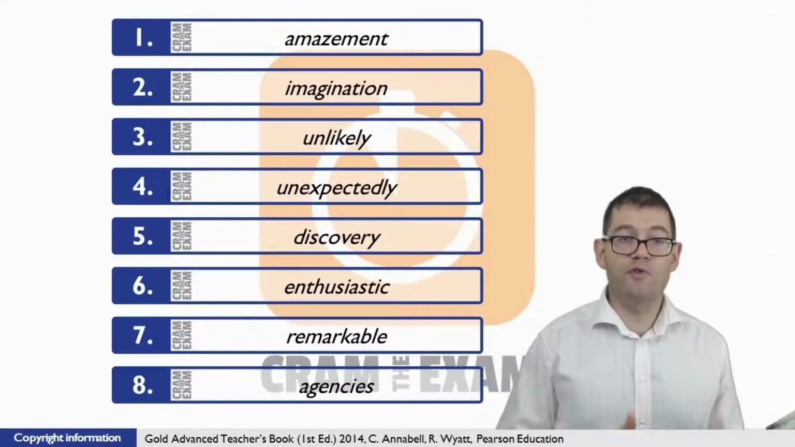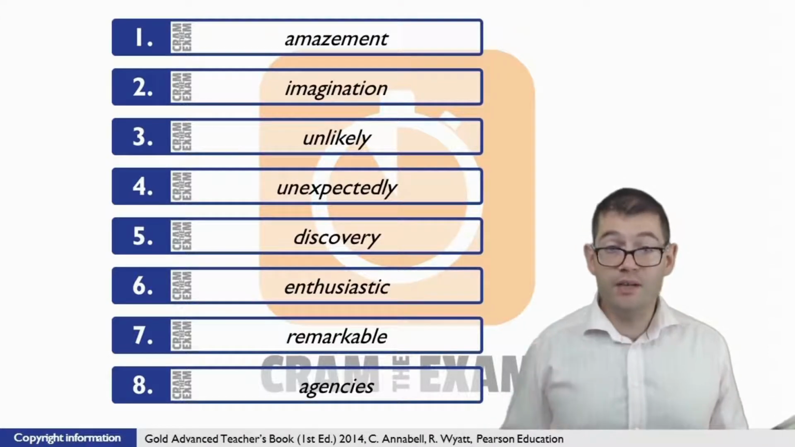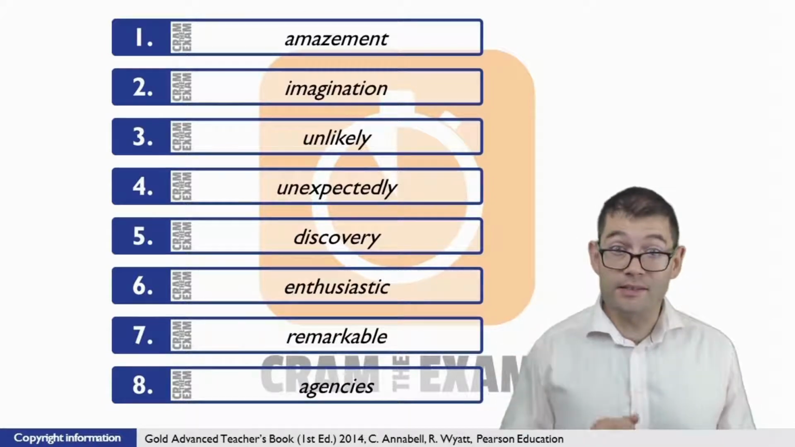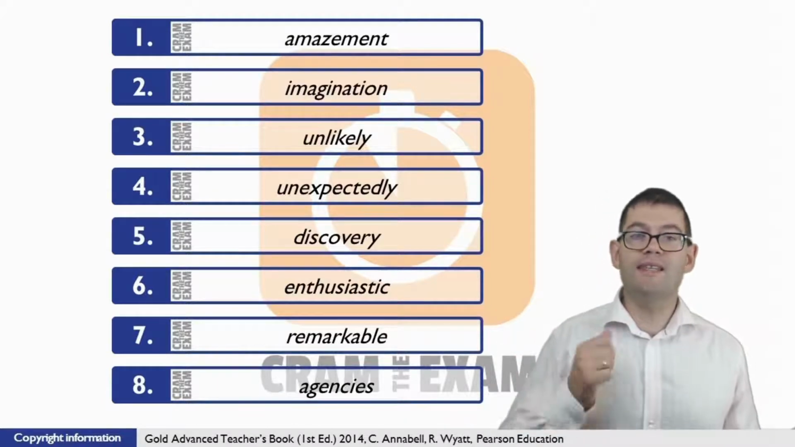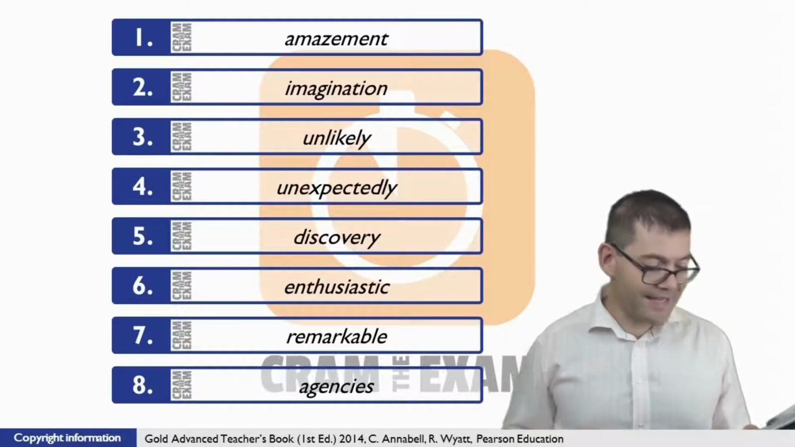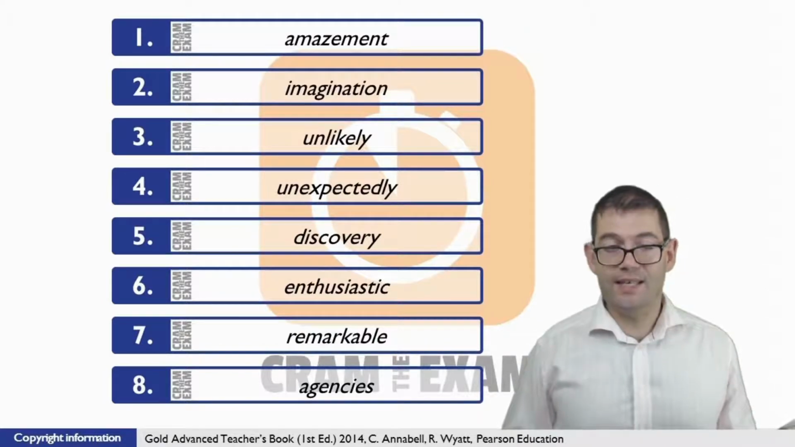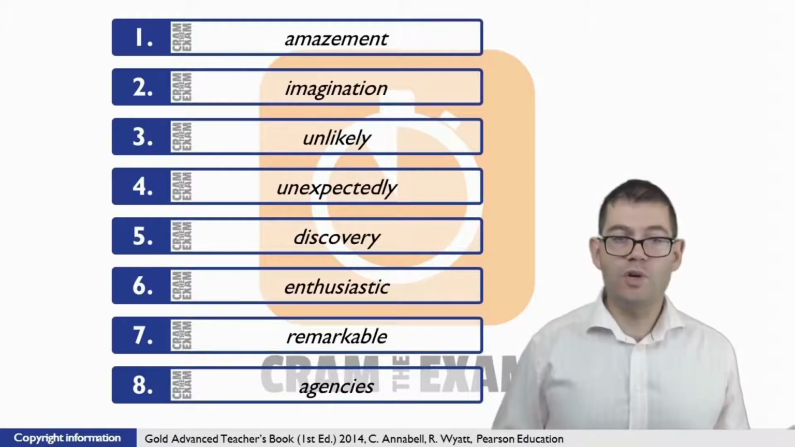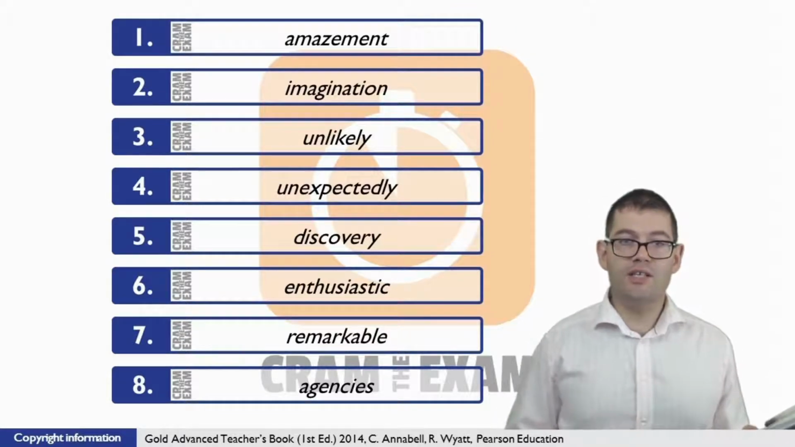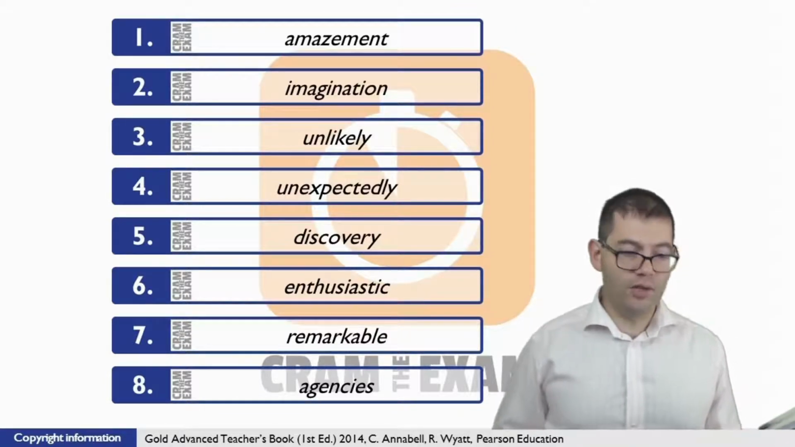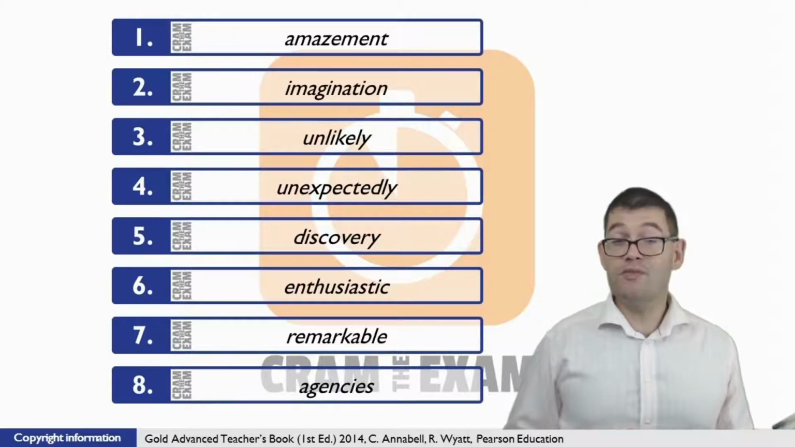Question number 6, just before the gap we've got an article, just after the gap we've got the noun to which that article refers, which means that we need an adjective to modify that noun. The adjective that we need, of course, is enthusiastic. Question number 7, we need an adjective to modify the noun that follows. The adjective that we need is remarkable.